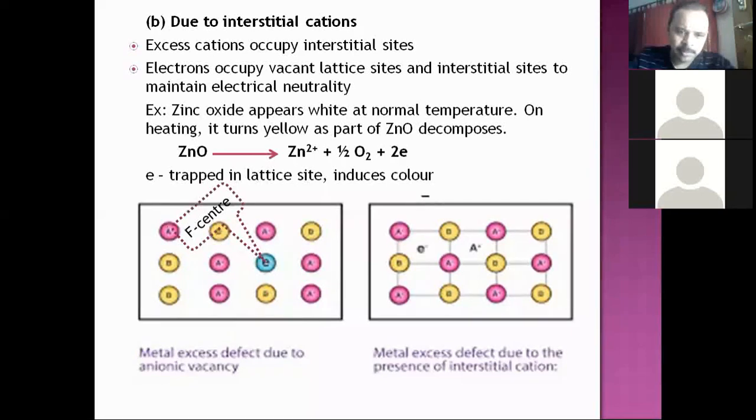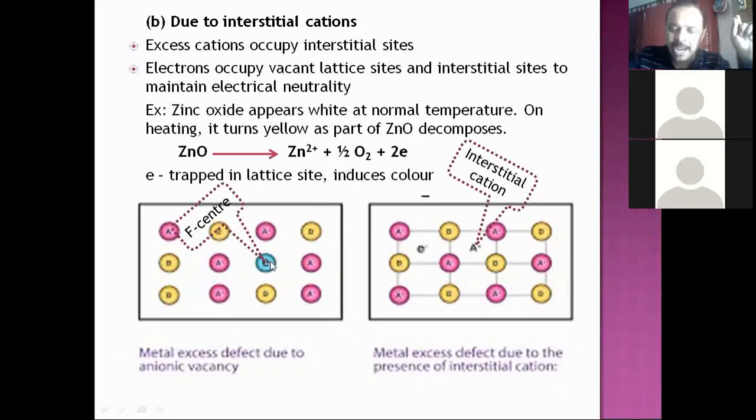Now, the first one indicates an electron trapped in the anionic vacancy, that is called the F center, right? Now you can see the second one. Here there is a cation at the interstitial site. Now the electron which is trapped in the other interstitial site, or sometimes in an anionic vacancy, or both, can balance the electrical neutrality. So in both the cases, it is very clear the electron is trapped. Is there an anion there? Look at that. The neighboring site is a cation.